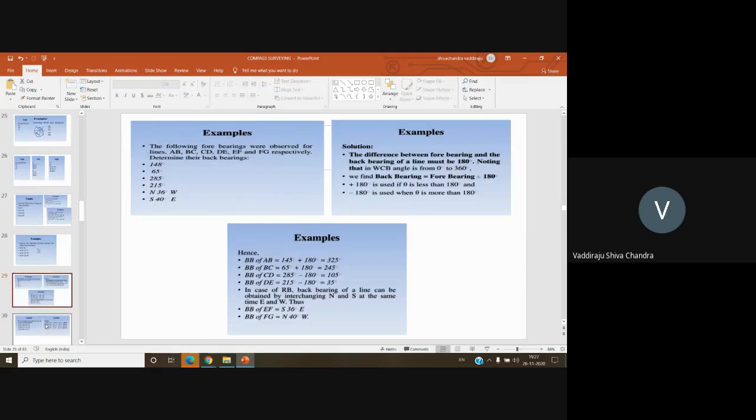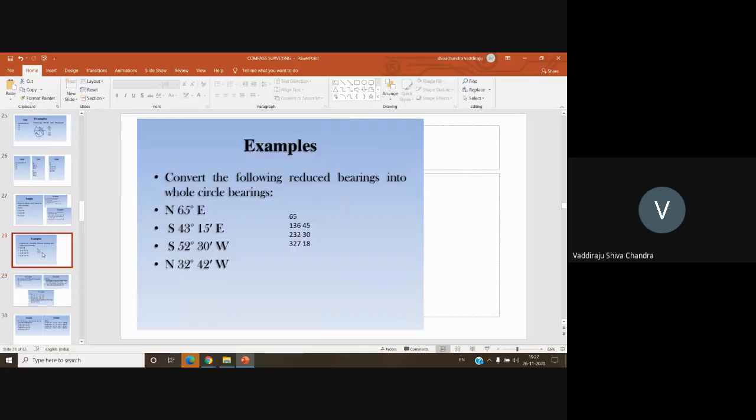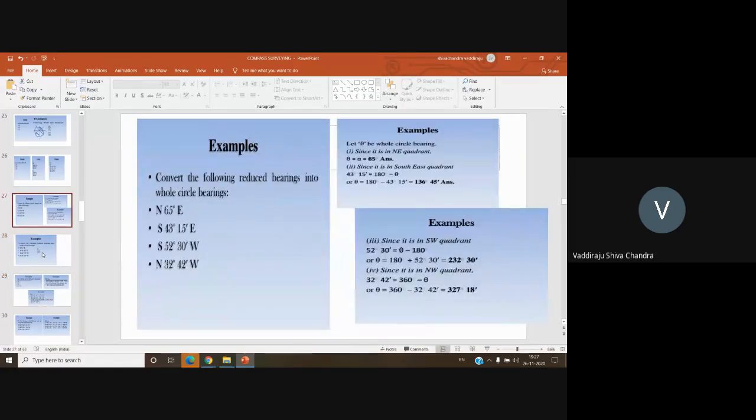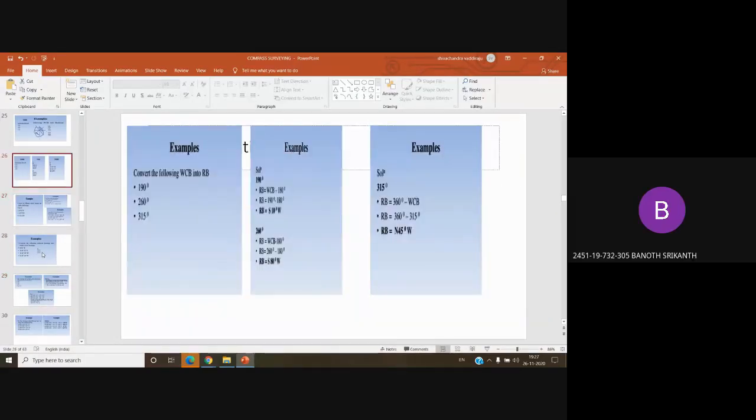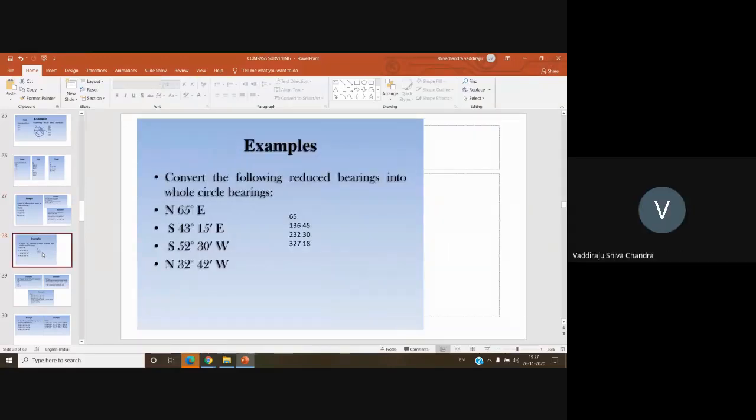So shall I move to the next one? I hope it's clear now. Quadrantal bearing is the whole circle bearing. But keep one thing in mind: whenever the problem is given in the quadrantal bearing system, first convert it to the whole circle bearing system. Calculations become easy. After converting to whole circle bearing and solving the whole problem, convert it back to quadrantal bearing finally. Okay.